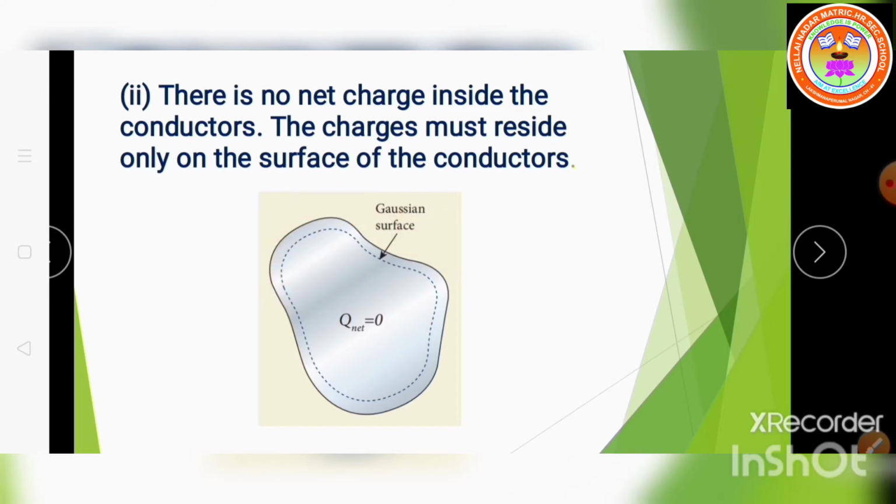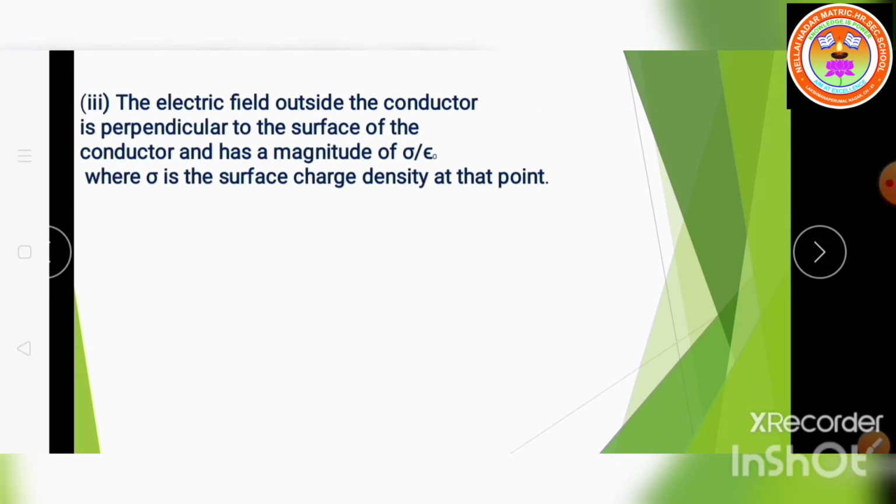Okay, understand the second point. Now come to the third point. The electric field outside the conductor is perpendicular to the surface of the conductor and has a magnitude of sigma by epsilon naught, where sigma is the surface charge density at that point. So here two points are being explained. One is that the electric field outside the conductor is perpendicular to the surface of the conductor.